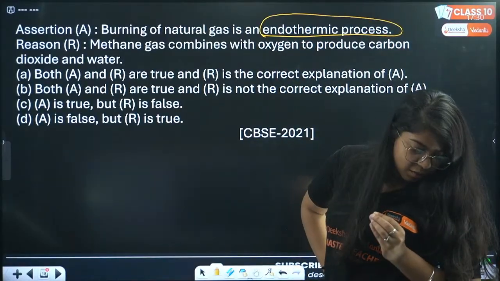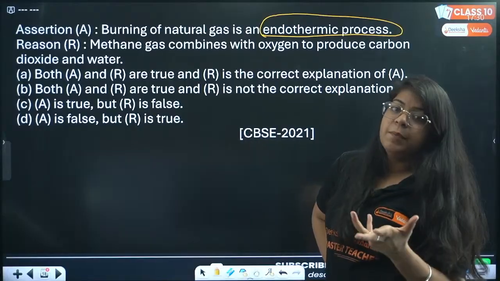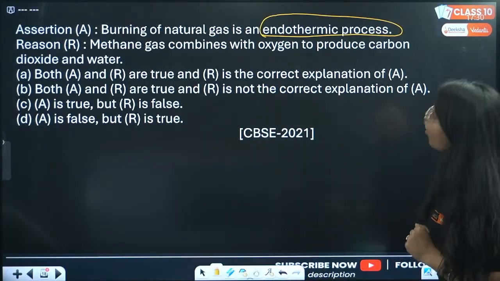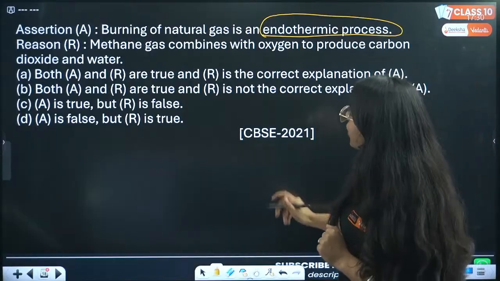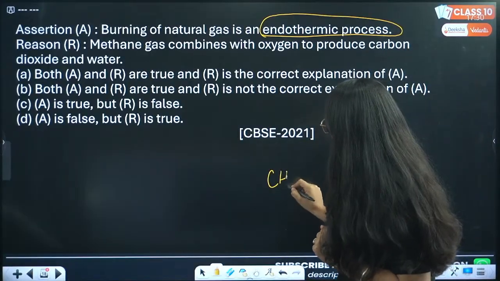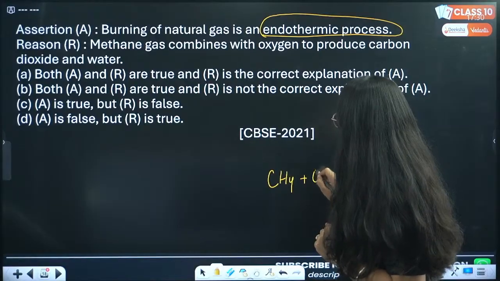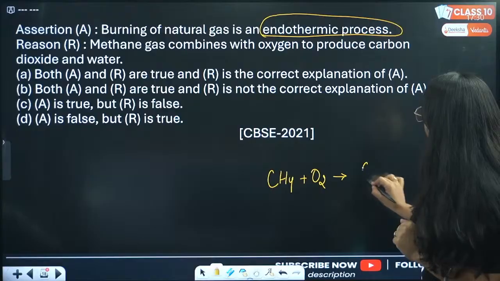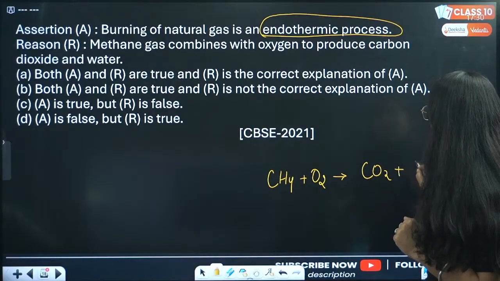Is it true, everyone? Maybe not. What is the reason? Methane gas combines with oxygen to produce carbon dioxide. Methane gas is what? CH4. It combines with oxygen to produce carbon dioxide plus water.